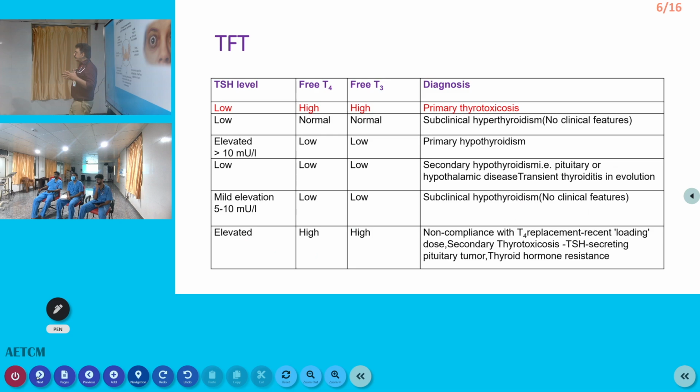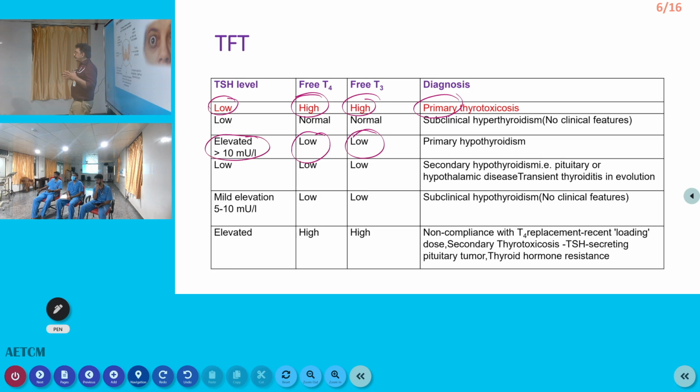Now this is the chart which explains what thyroid function test is in various types of diseases. We will not go through all types of disorder. One of the important things we are discussing here is hyperthyroidism. TSH is low, T4 is high, T3 is high, primary thyrotoxicosis. Just the opposite, primary hypothyroidism. What happens here? T4 is low, T3 is low, TSH is elevated.